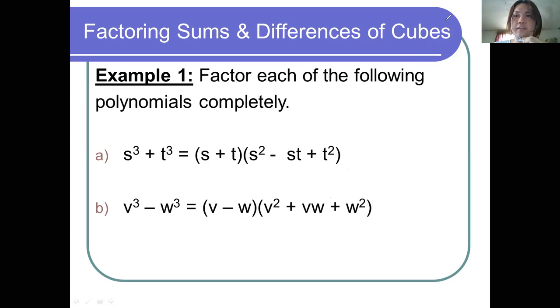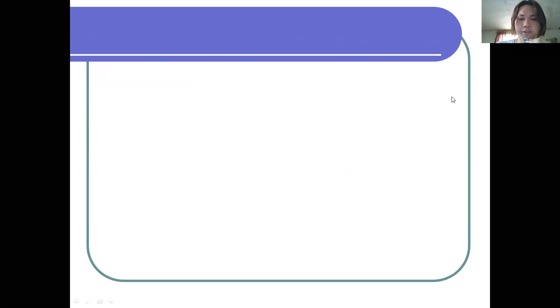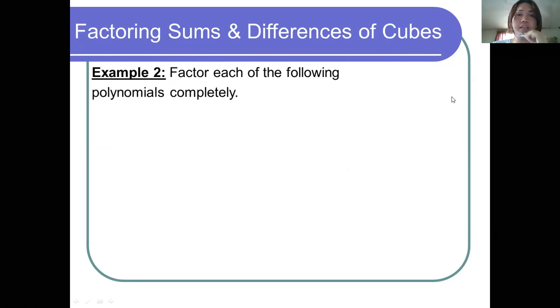So let's try to apply another concept. Factor each of the following polynomials completely. So we have 8x cubed minus 27. Check first if it satisfies the three conditions. It must have two terms.